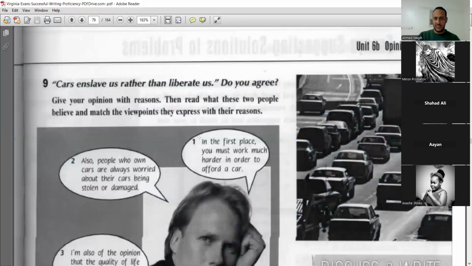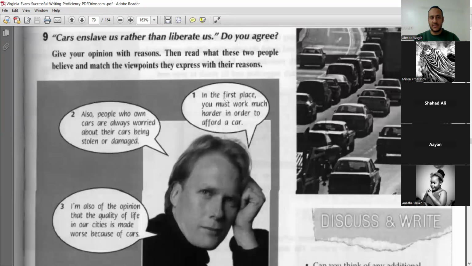Firstly, in the introduction, we need to write our opinion, introduce your topic, of course, and write your opinion and your thesis statement. Look at the first reason. This person chose that cars enslave us. He agrees with that task. He said yes. This is the first idea. This is the planning part.